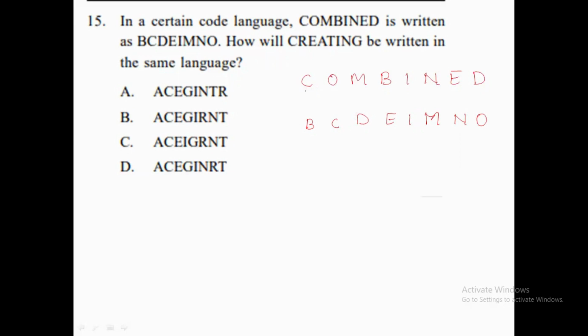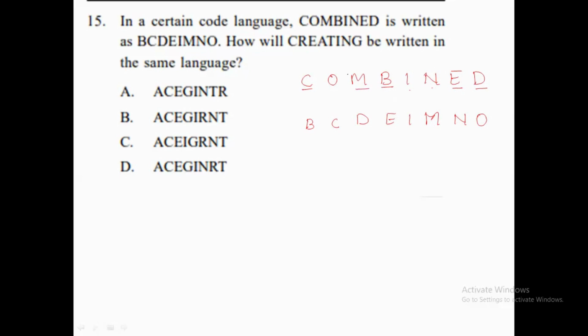First letter is B only. So first letter is C. So in the place of C, we are writing B over here. Then C is here, then D is here, then E is here, then I is there at the place only, then at the place of N, M is there.